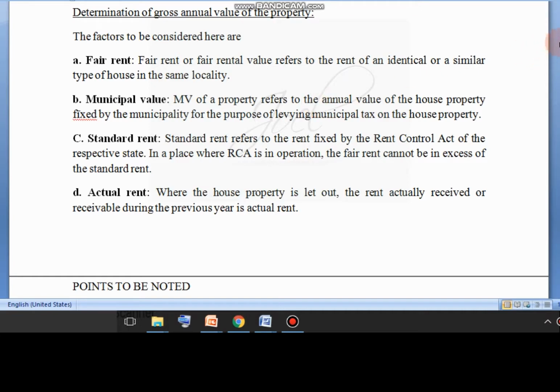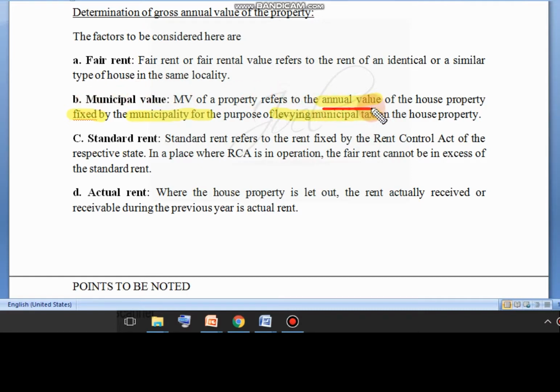Next one we'll see, municipal value. Municipal value of the property refers to the annual value of the house property, fixed by whom? Fixed by the municipality for the purpose of levying municipal tax. So that is what we should know regarding municipal value.